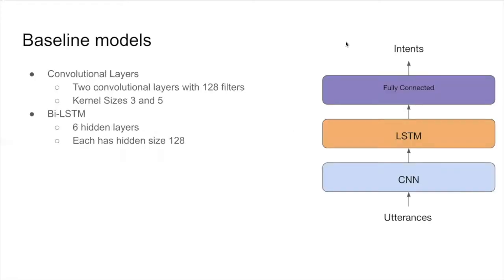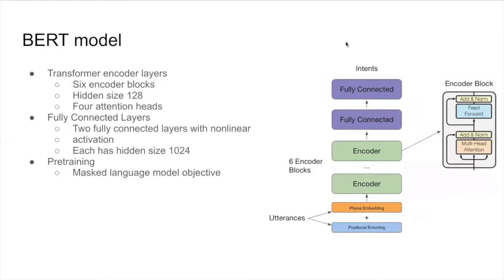Our baseline model was CNN and BiLSTM. For our BERT model, we had 6 encoder blocks, a hidden size of 128, and 4 attention heads. This was our transformer encoder layers. In addition, we had 2 fully connected layers with nonlinear activations, each with a hidden size of 1024. We also used pre-training, which used a masked language model objective.